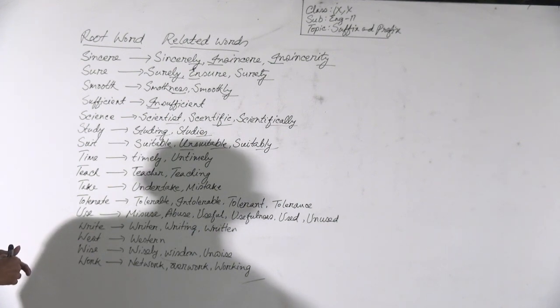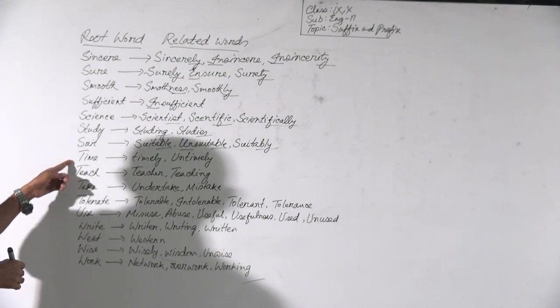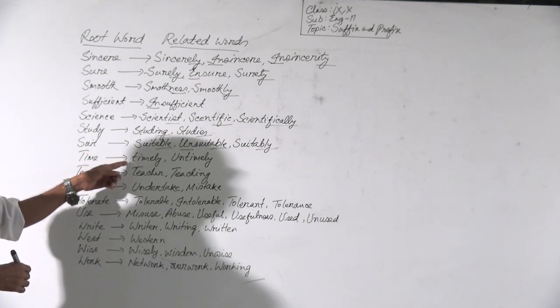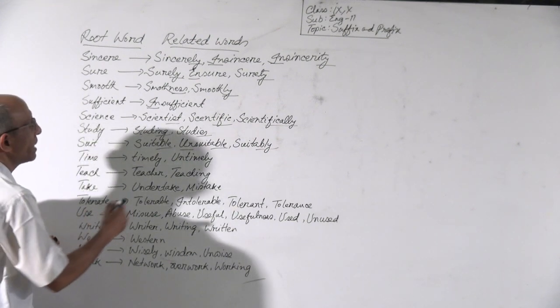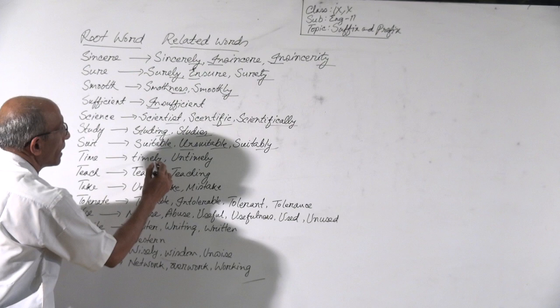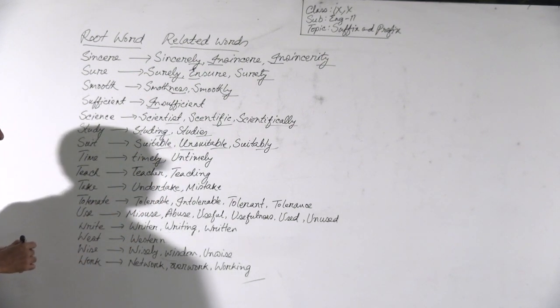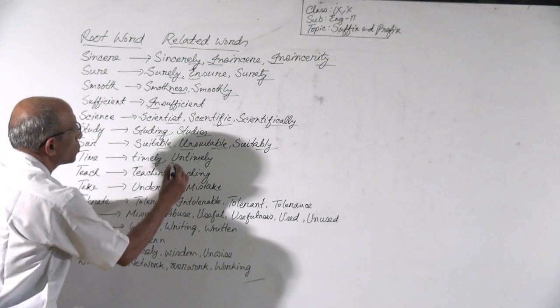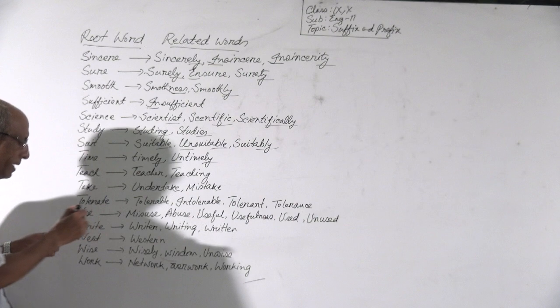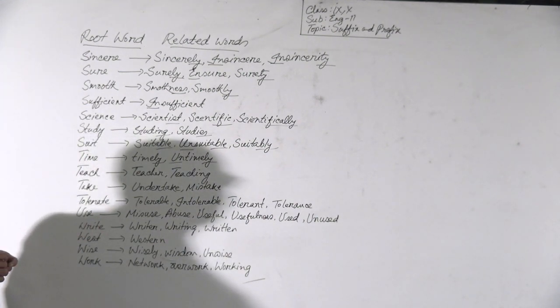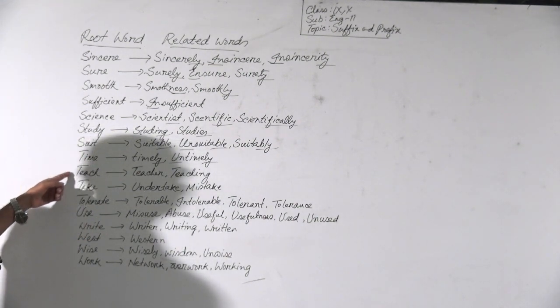Suitably is an adverb. Then time. Time is a noun. We can make it timely. Timely is an adjective and also an adverb. By adding the suffix ly, we can make timely. We can make untimely by adding both a prefix and a suffix. Untimely is also an adverb.